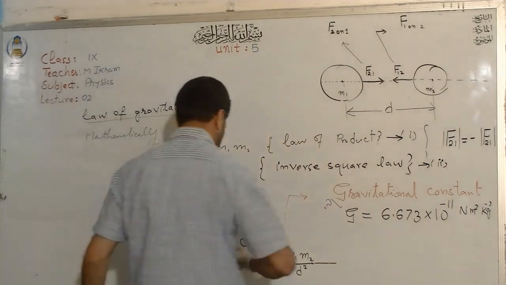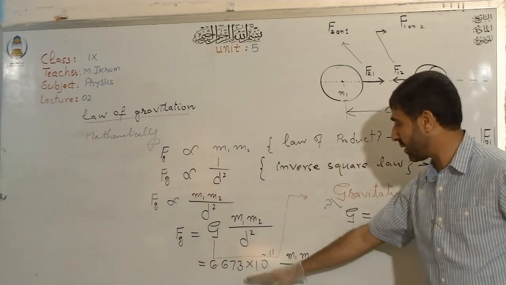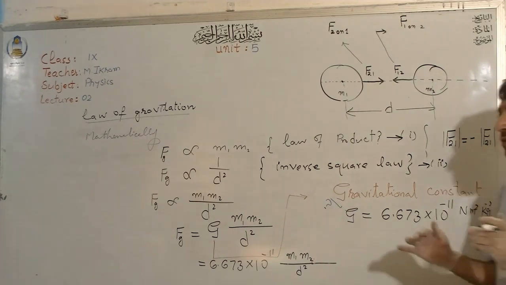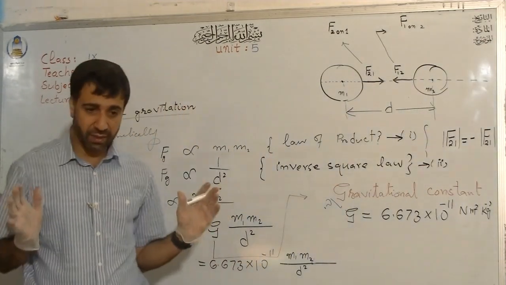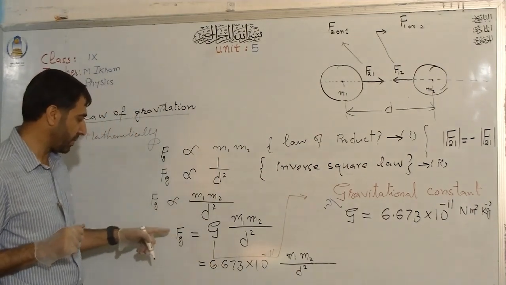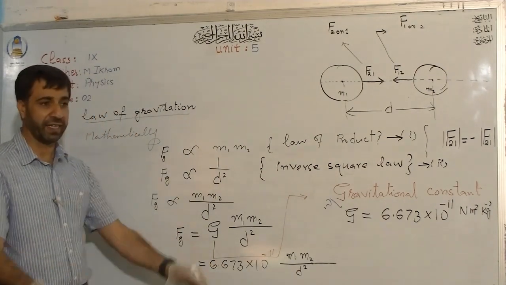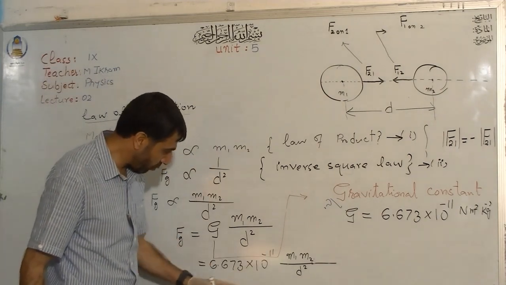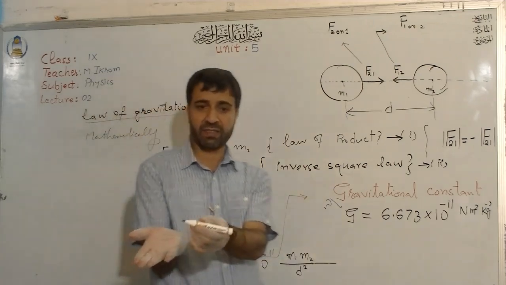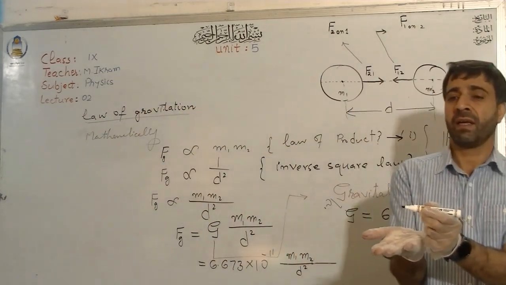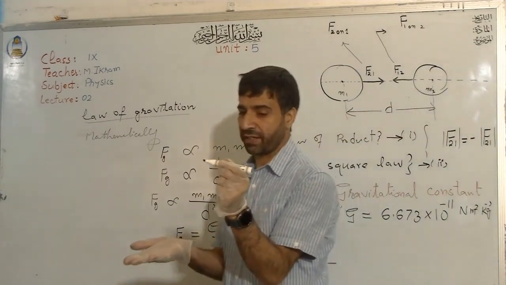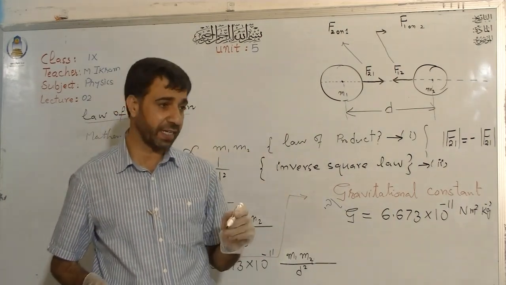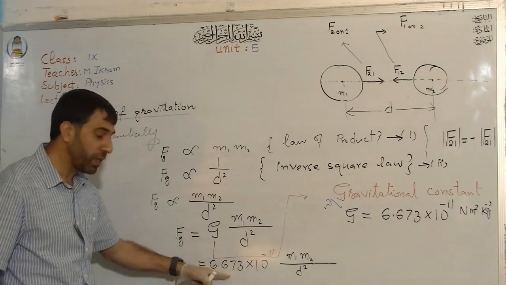Now, as I was explaining about the numerical value, it causes the force of gravity to be very small between ordinary objects. Thank God for that. Why? Because if this value were much bigger, as you saw in my recent experiment where small pieces of paper were attracted towards the marker when I rubbed the marker against my hair, what would happen if this value were large?